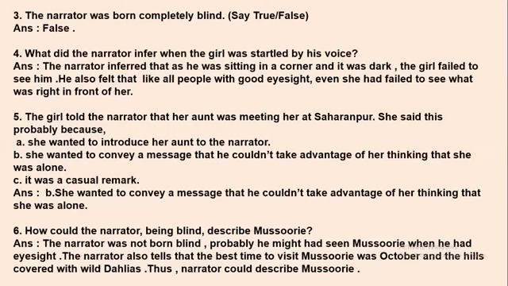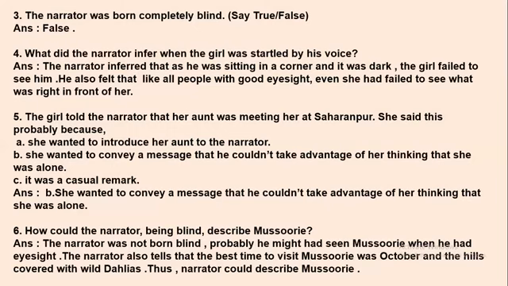Okay, so the question is, the girl told the narrator that her aunt will be there at Saharanpur. Why did she say that? What was the reason behind that? We have seen the three options, and the answer is B. She wanted to convey a message that he could not take advantage of her, thinking that she was alone. To be on the safer side, she gave a message that her aunt would soon be meeting her.